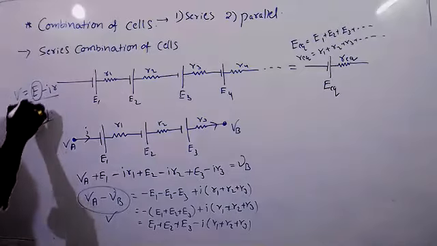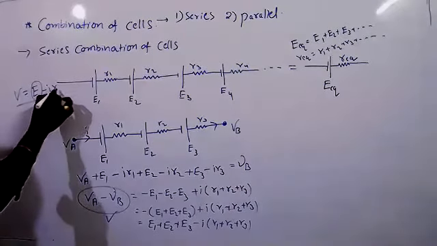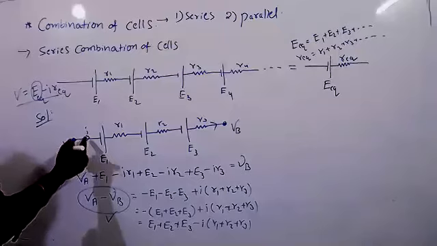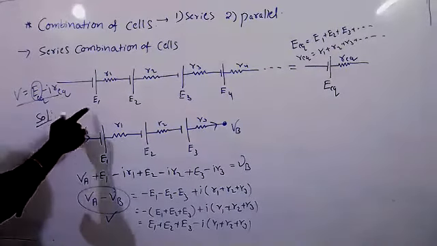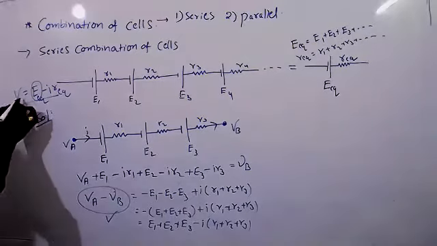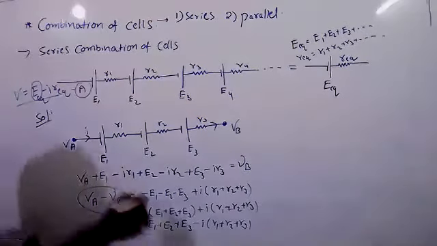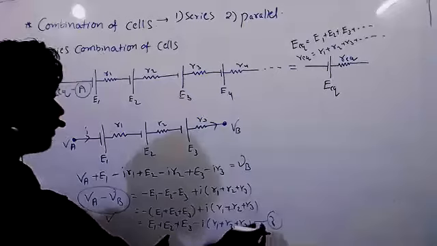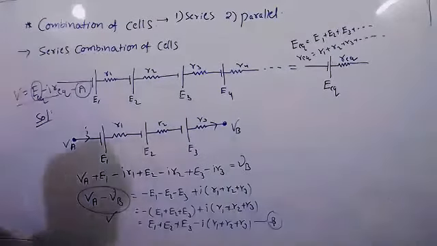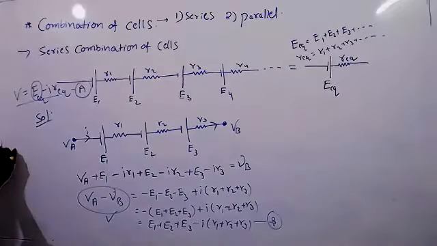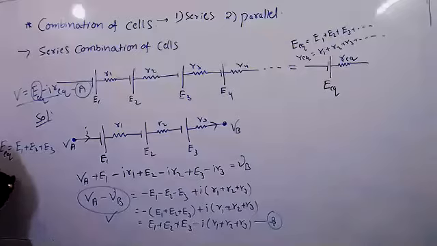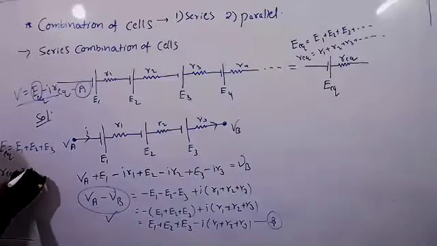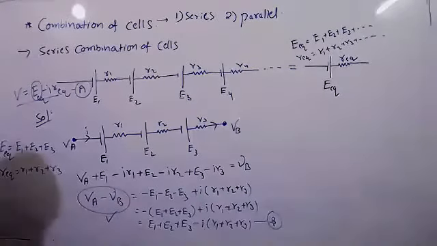So E equivalent, I R equivalent. I is common. Current has only one direction, so it is constant. Internal resistances, there are so many, 3 are there. So if you compare, take this as equation A and this as equation B. Comparing equation A and B, you will get E equivalent equal to E1 plus E2 plus E3, and R equivalent equal to R1 plus R2 plus R3.